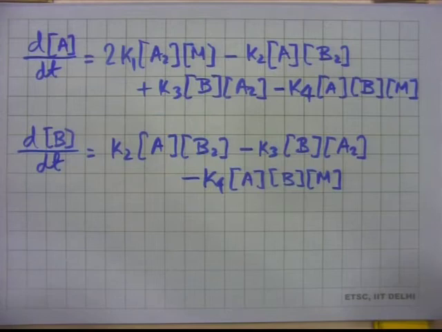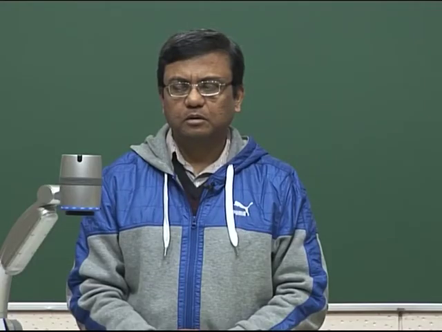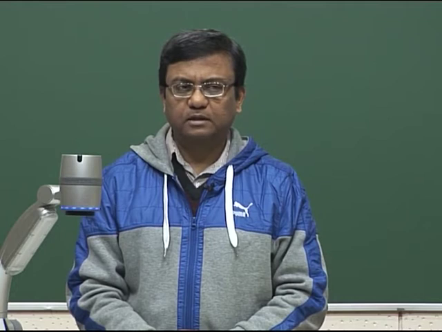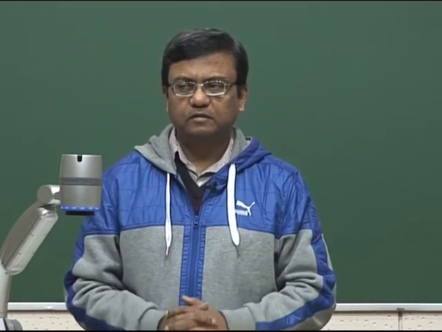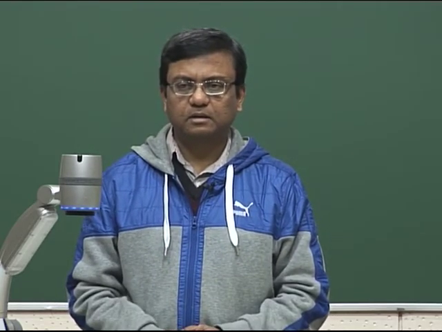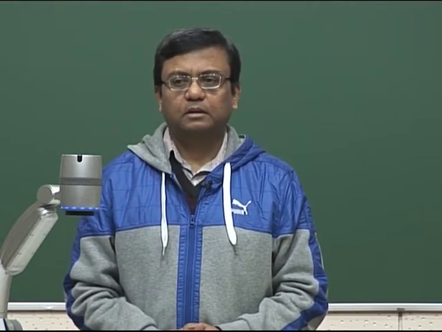K2 and K3 should be small or large, compared to K1, let us say? The reactions for intermediates, the second reaction, should be small or large?